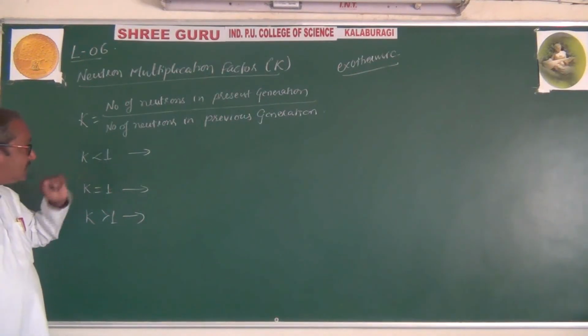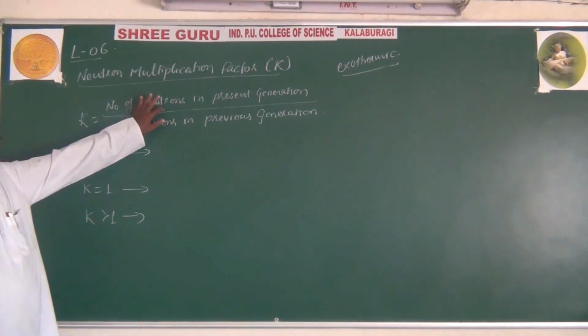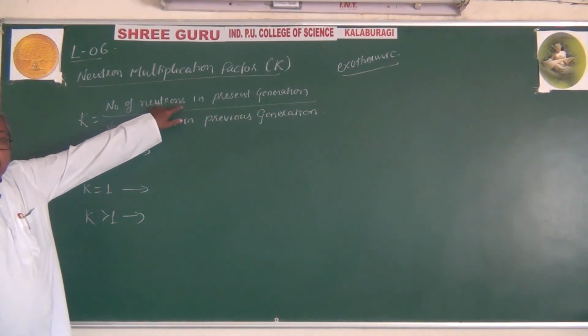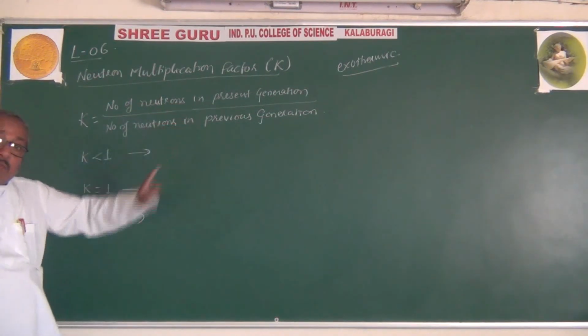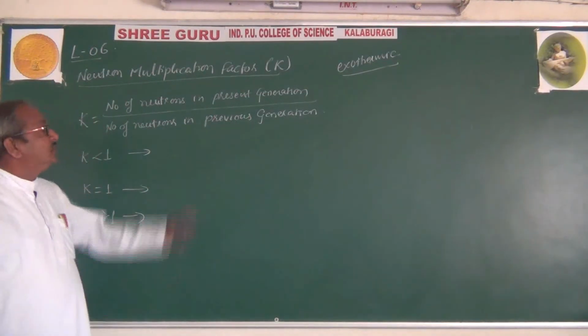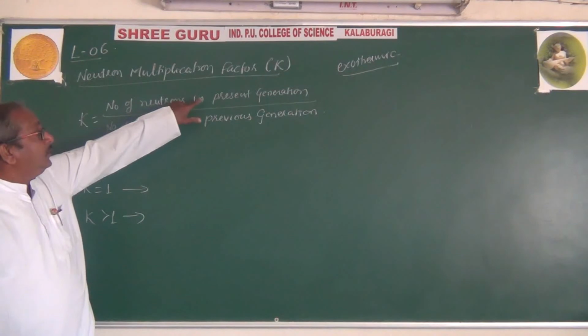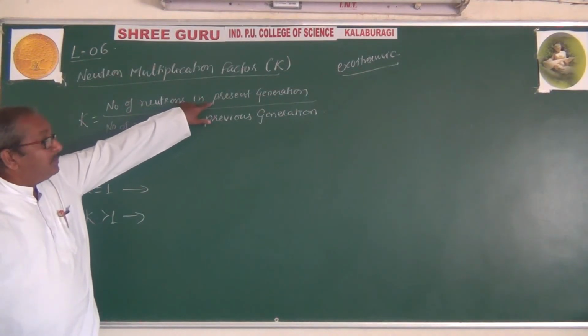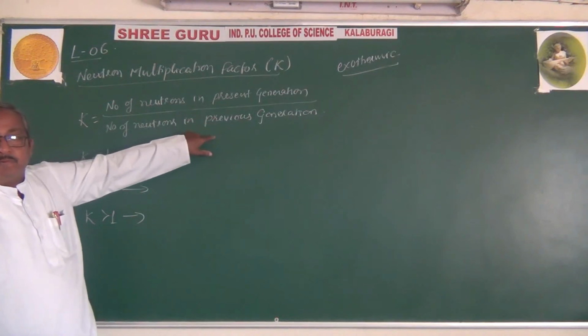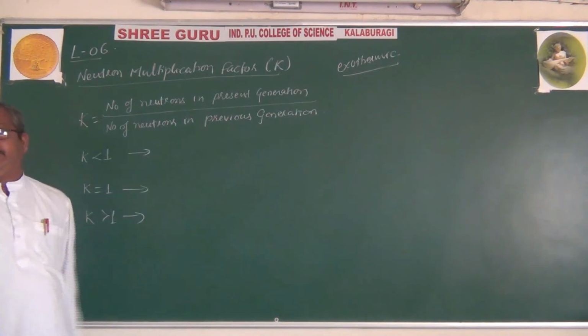The numerator value will be less than the denominator. As you know from basic mathematics, this ratio should be less than 1. So the number of neutrons in the present generation will be less than in the previous generation.